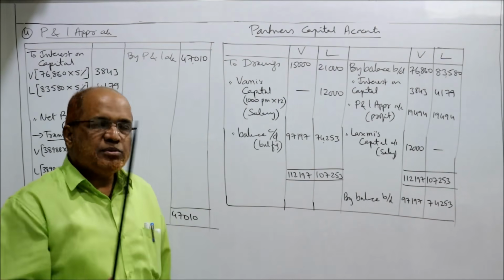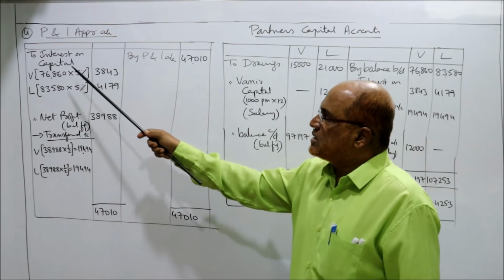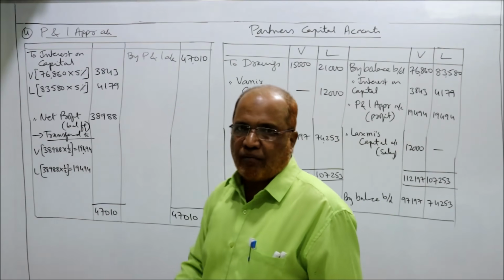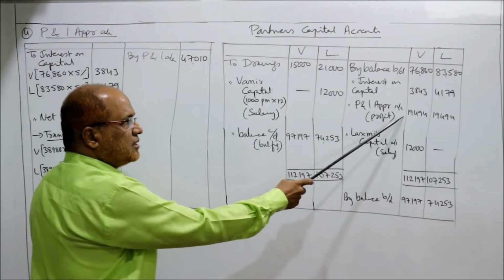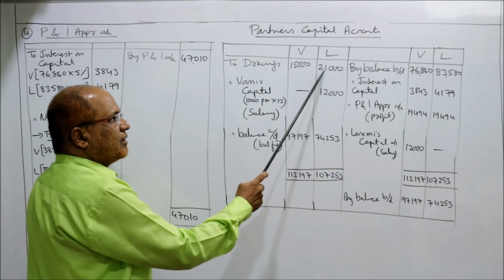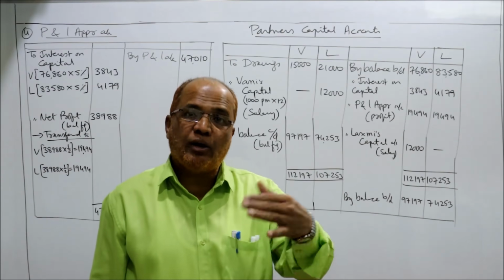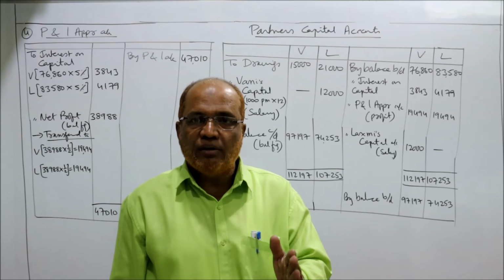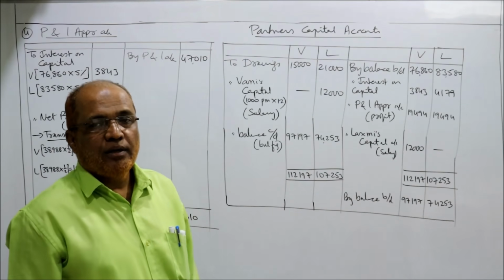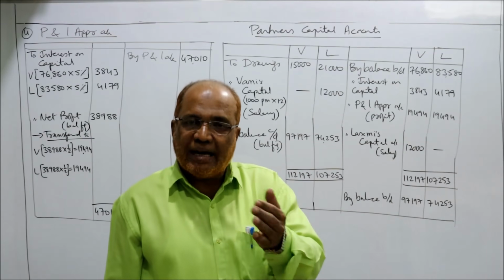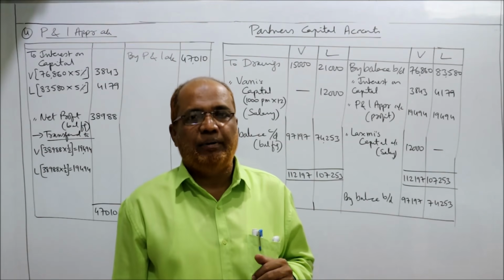Then the items which we have taken on the debit side will appear on the credit side. So on the debit side we have interest on capital and share of profit. So here I am taking interest on capital, share of profit, right? Then drawings we have taken on the debit side. Now there is an internal agreement that Lakshmi will pay to Vani. So Vani's account should be credited. The partner who gets the salary should be credited and the partner who pays the salary should be debited.